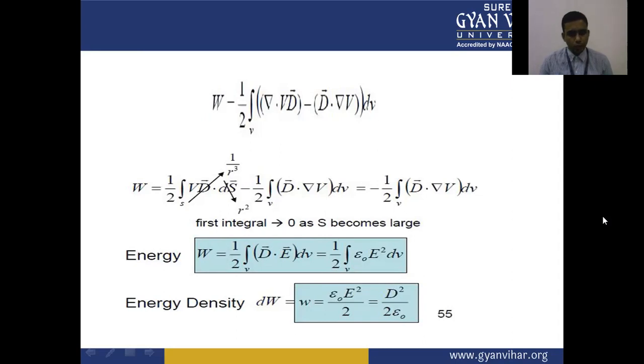This is equal to epsilon naught E squared upon 2, and it comes as D squared upon 2 epsilon. This is the energy and energy density in the case of an electrostatic field.